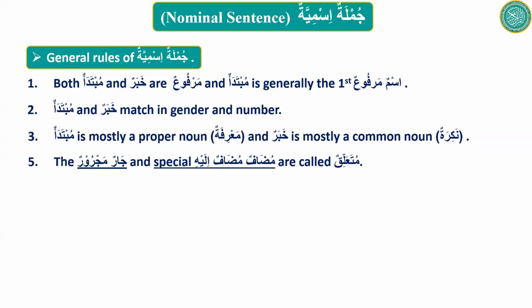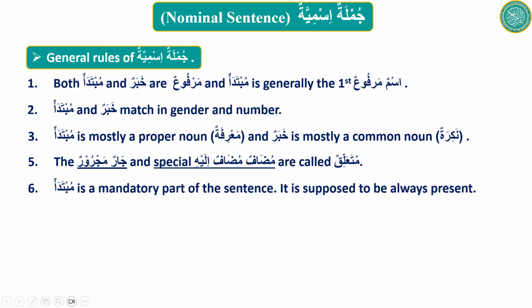And we went over what special mudaf ilayhi is. Something which you cannot translate in a regular way, like Rasulullah. The examples were like kulli shay'in, tahta shajaratis, words which have all the signs of mudaf ilayh, but it is not translated as a regular mudaf ilayh.